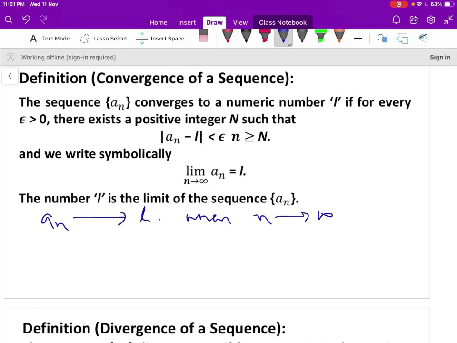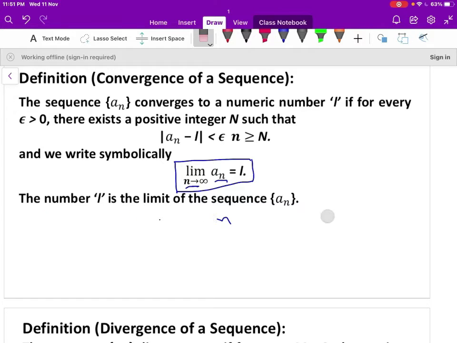Then we can say that a_n is said to be a convergent sequence, and it converges to the finite value L. Symbolically, we write limit of a_n as n tends to infinity is equal to L, where L is the limit of the sequence a_n.